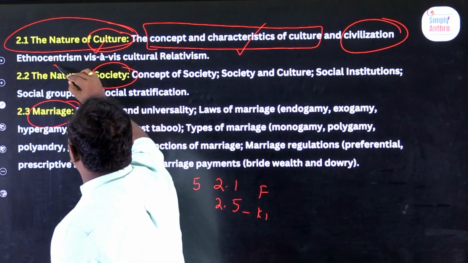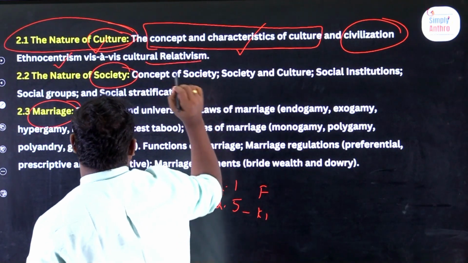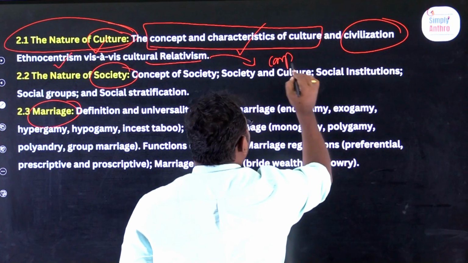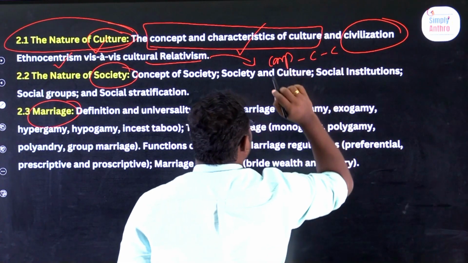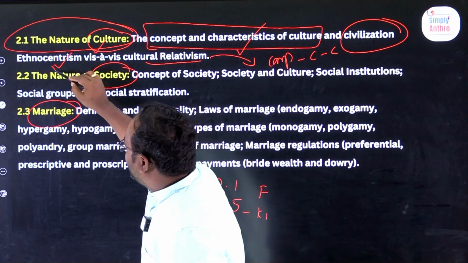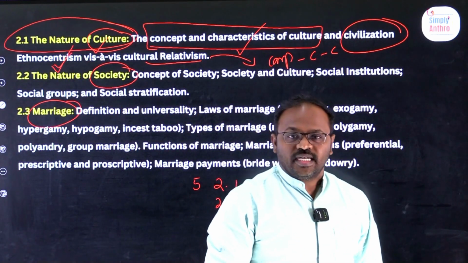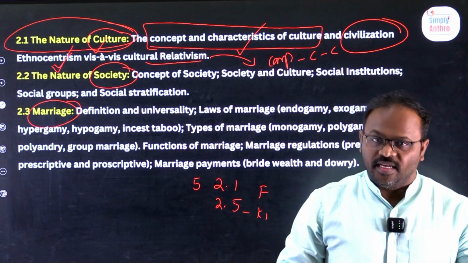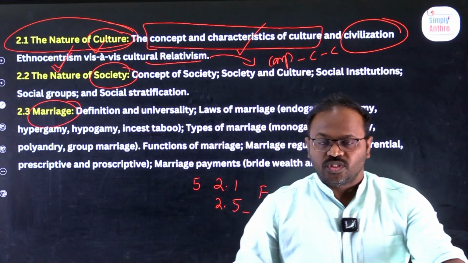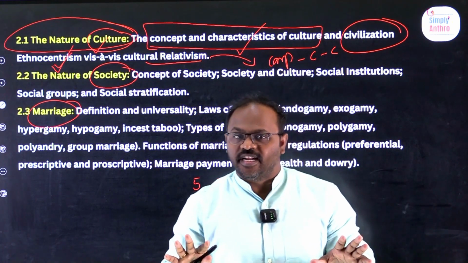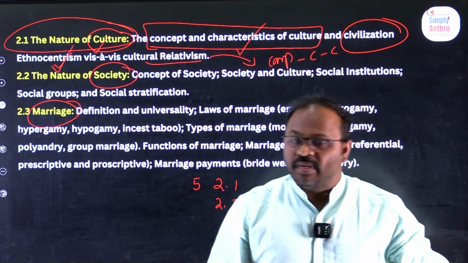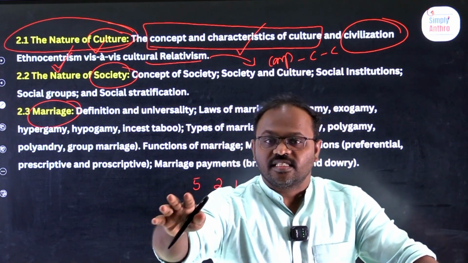Then, what do we mean by ethnocentrism and cultural relativism? Cultural relativism is comparing one culture with another culture. Ethnocentrism is having a superior feeling about your own culture, saying that my culture is greater than anybody else's. It means your culture is great and other cultures are waste.